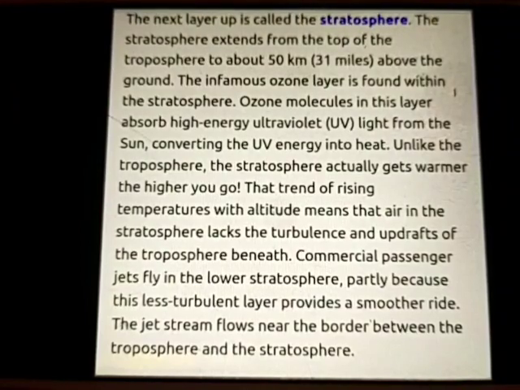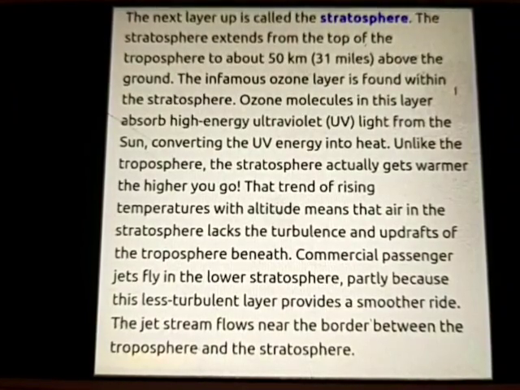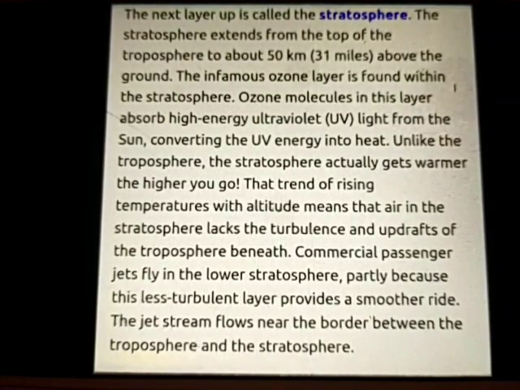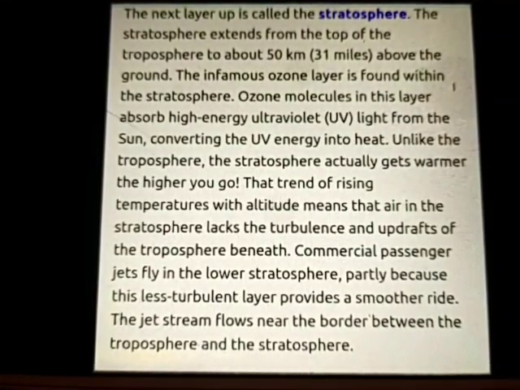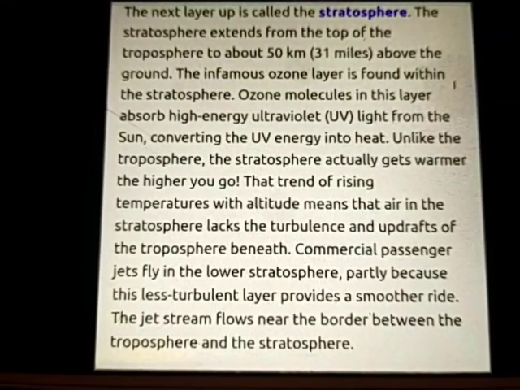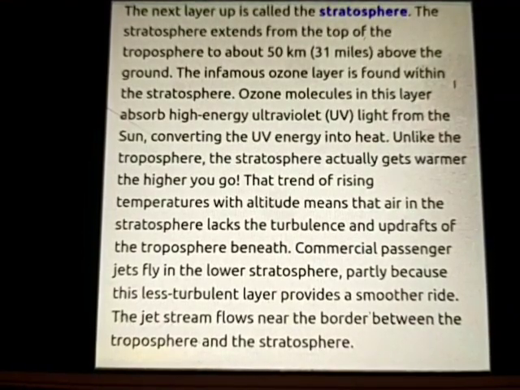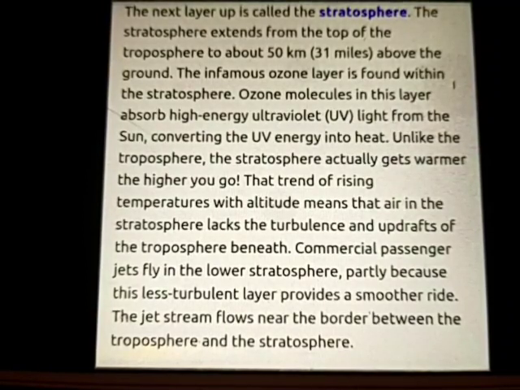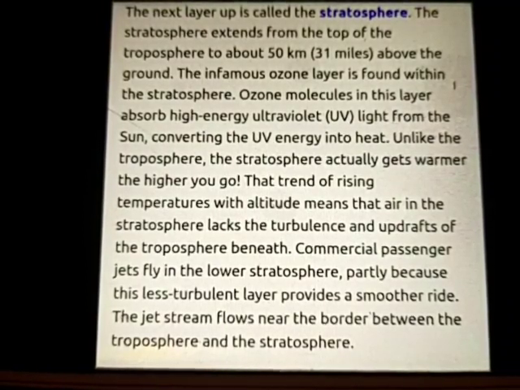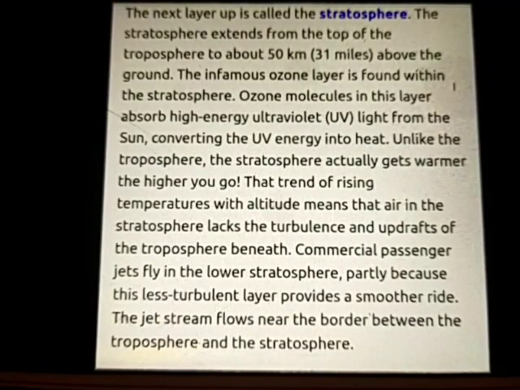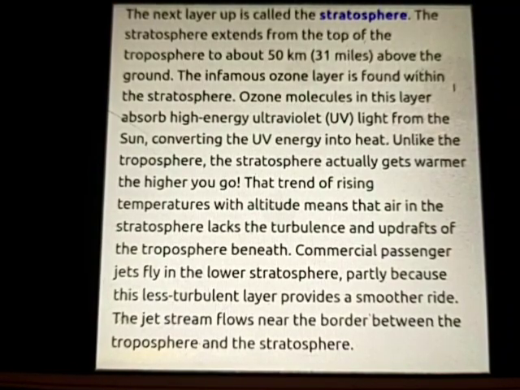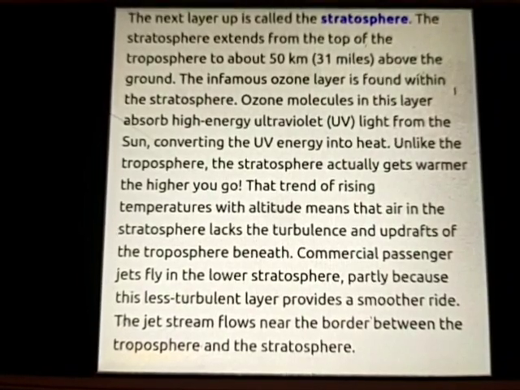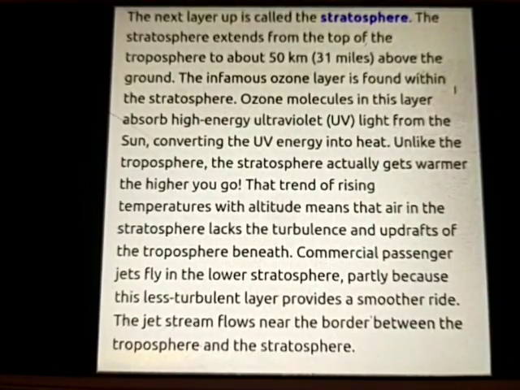The next layer up is called the stratosphere. The stratosphere extends from the top of the troposphere to about 50 km, or we can say 31 miles above the ground. The infamous ozone layer is found within the stratosphere. Ozone molecules in this layer absorb high energy ultraviolet light from the sun, converting the UV energy into heat.